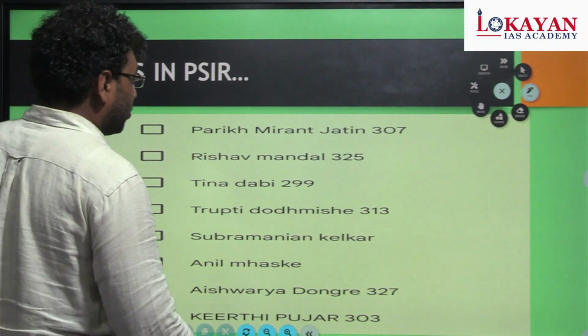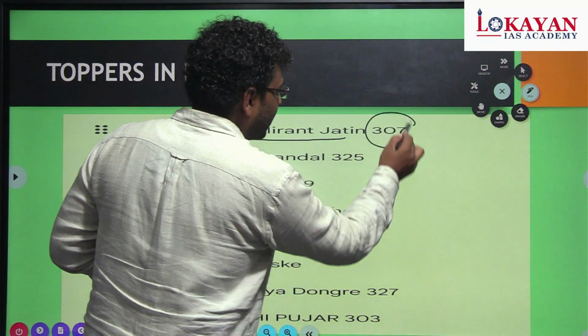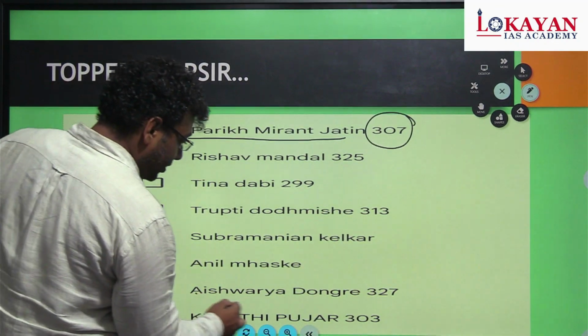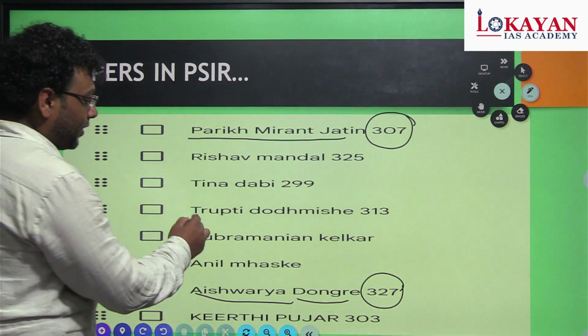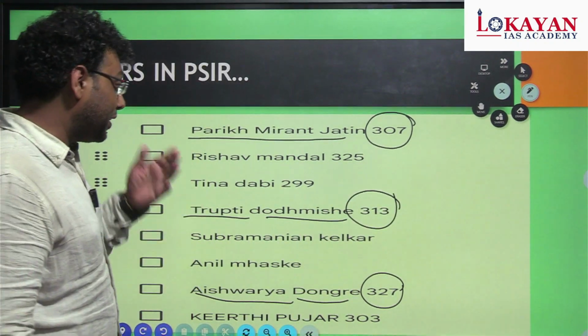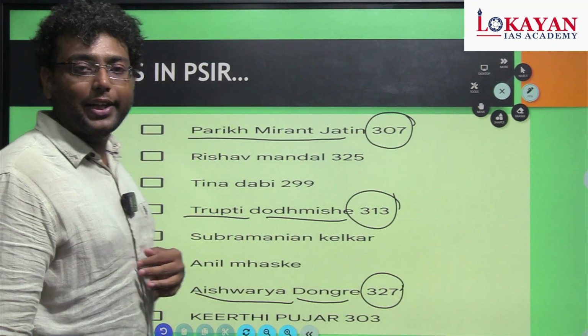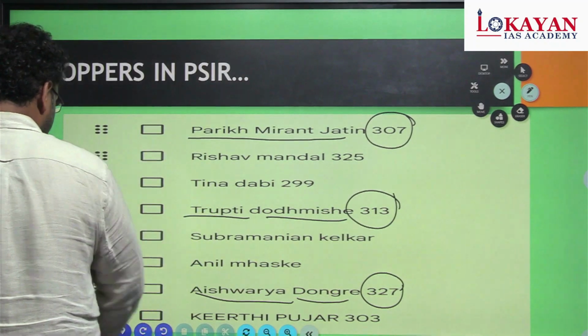So these are the marks of different aspirants. Jatin sir secured 307 marks, Dongre secured 327 marks, even Trupti Dhodmise ma'am secured 313 marks. So these are some of the highest marks secured in PSIR as an optional subject.